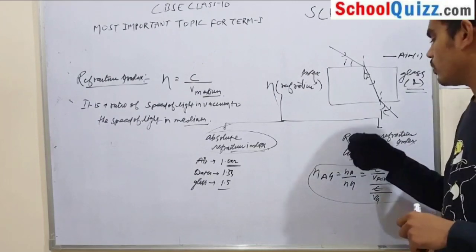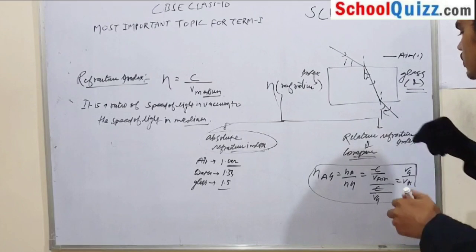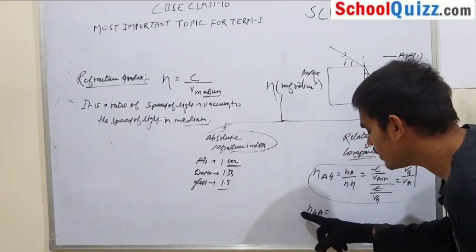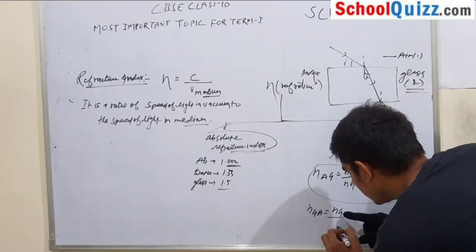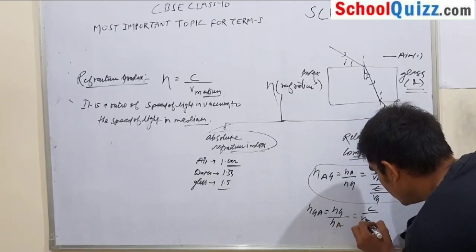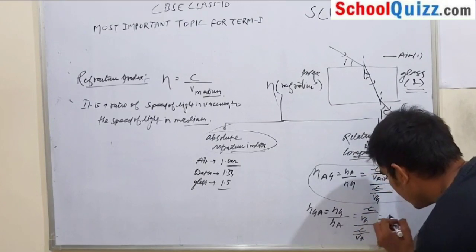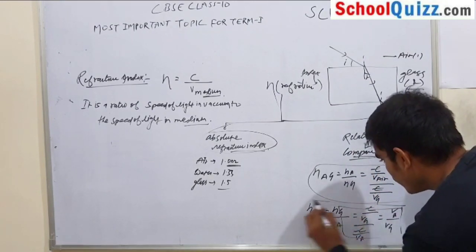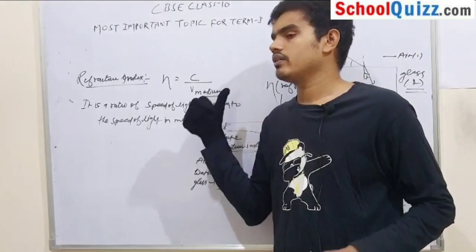But if you want the relative refractive index of glass with respect to air, then refractive index of glass with respect to air is equal to Ng by Na, which is C by Vg upon C by Va. So C will get cancelled and we will get Va by Vg. So this is all about refractive index and relative refractive index.